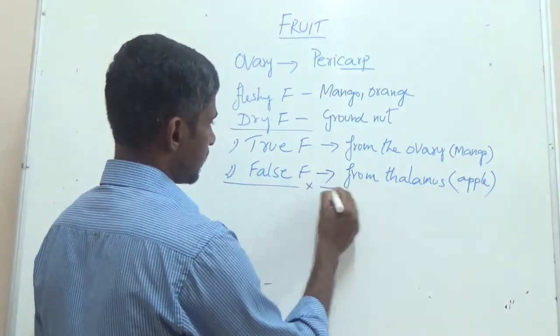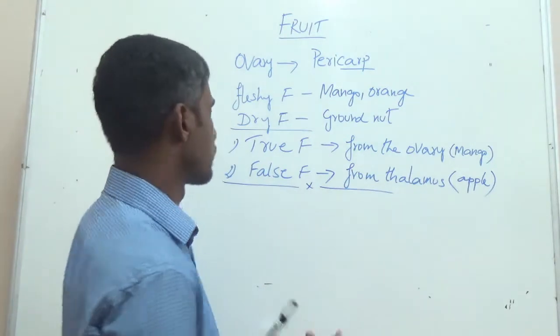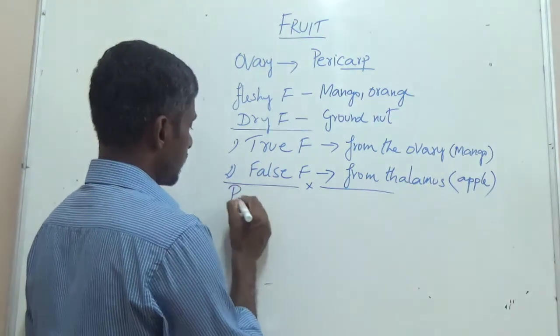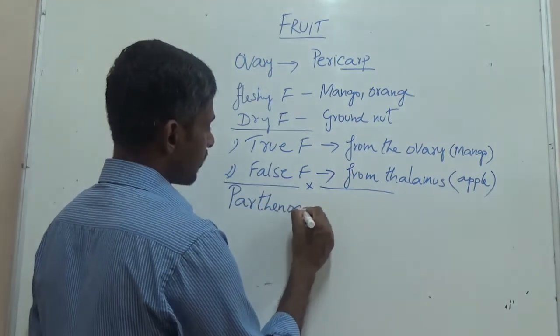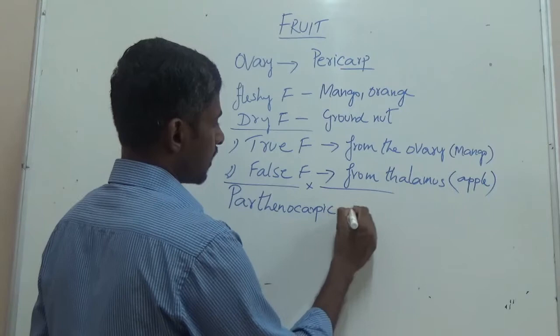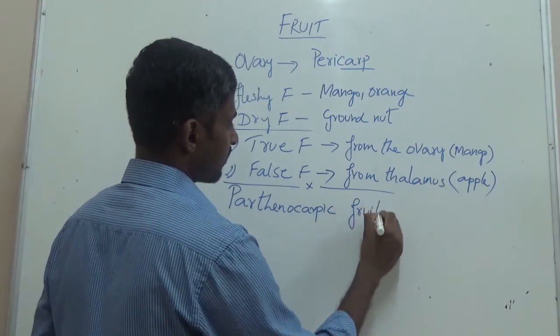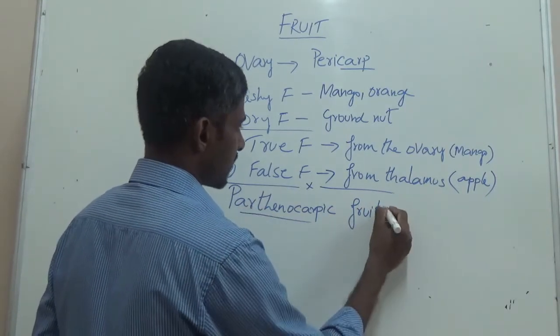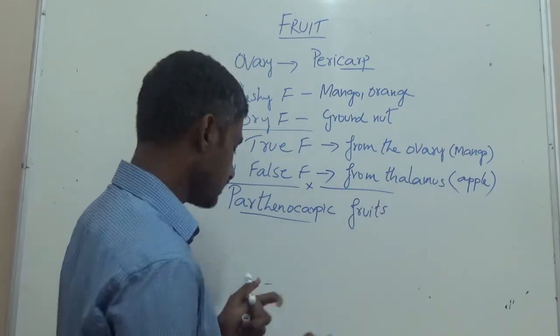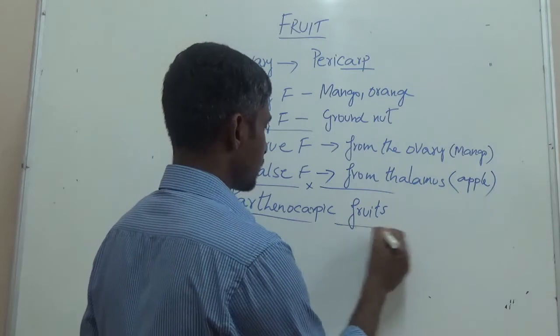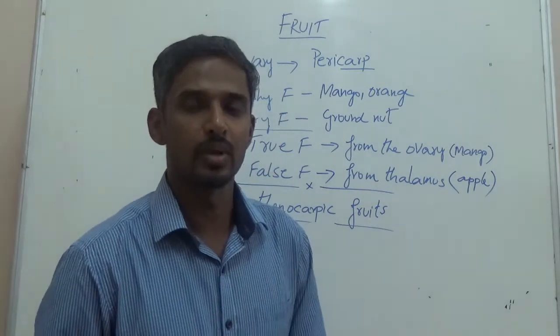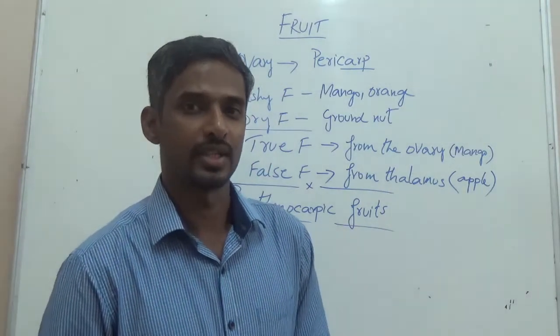Then the third thing that we need to remember among fruits is there is another type of fruits called parthenocarpic fruits. What is the meaning of parthenocarpic fruits? That means these fruits are developed without fertilization.